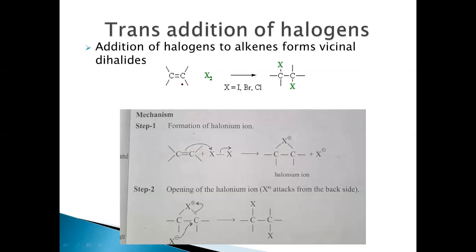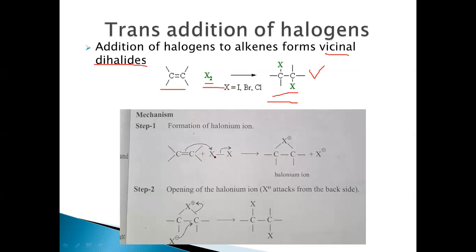Now let's see the addition of halogens to alkenes. So the halogens get added to these alkenes, resulting in the formation of vicinal dihalides. Vicinal dihalides are nothing but compounds where the halogens are present on adjacent carbon atoms. And let's see this mechanism now.